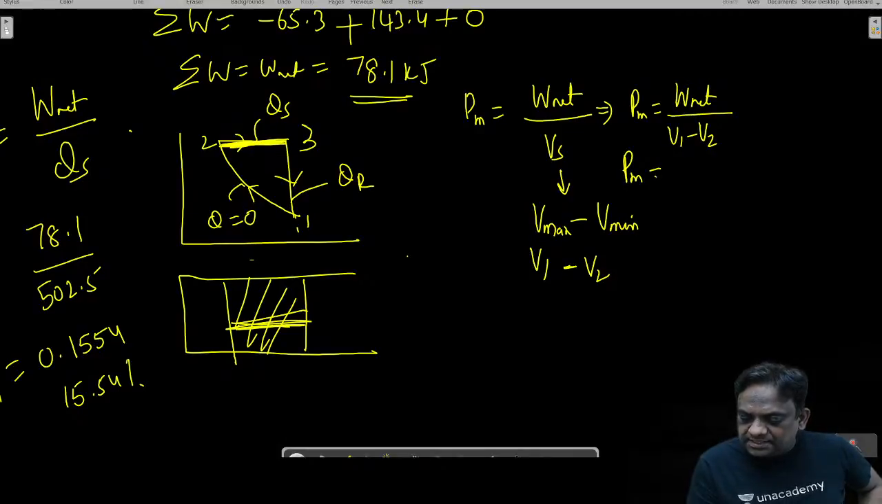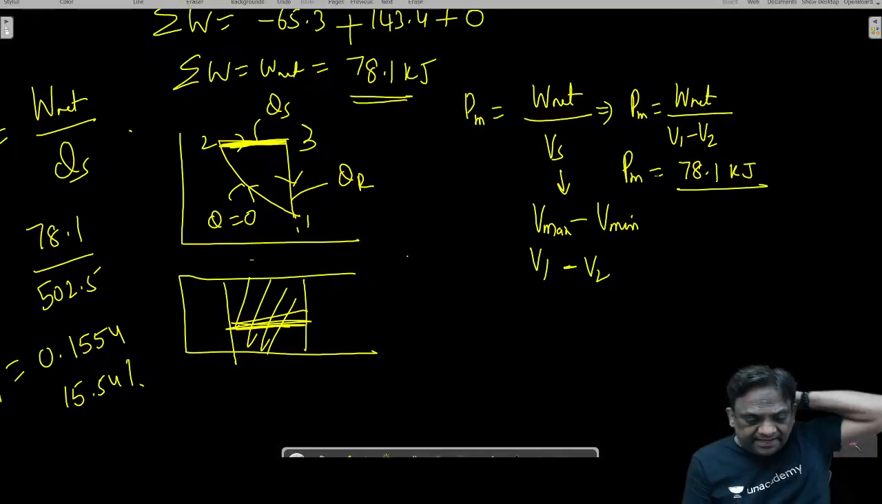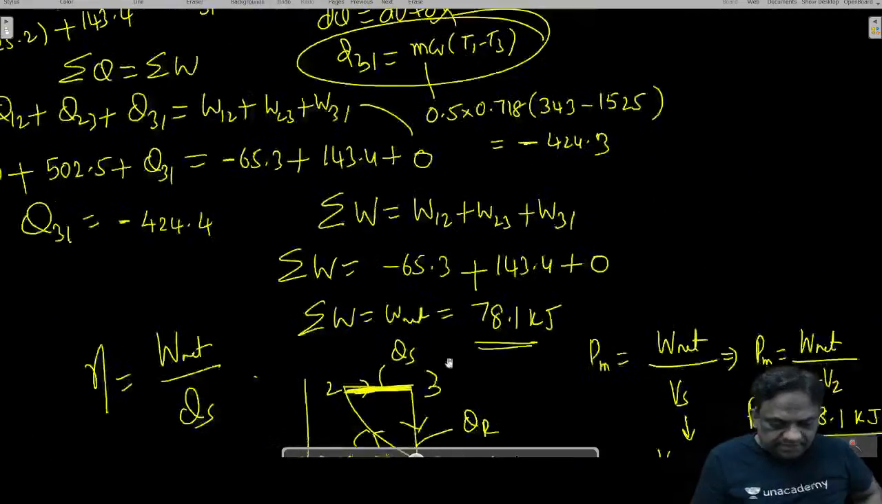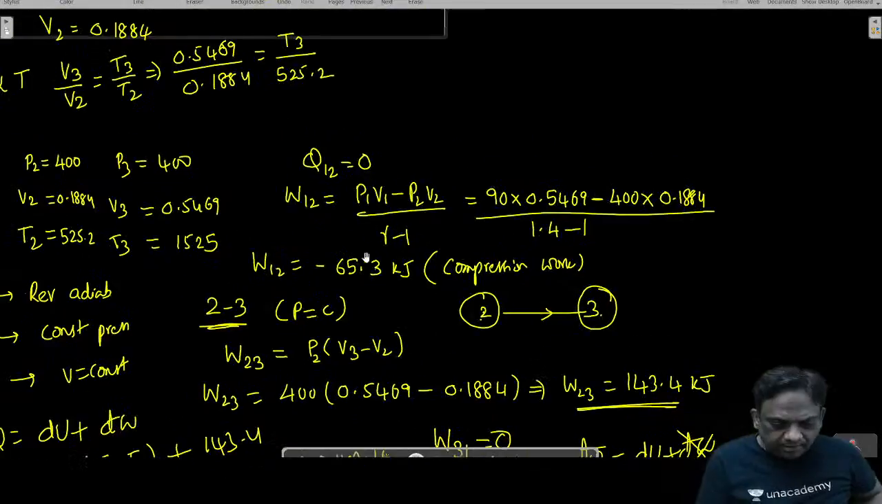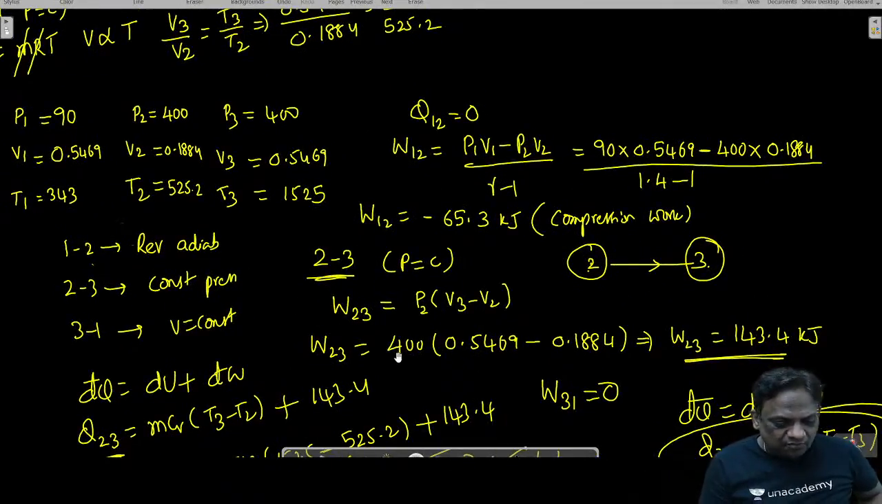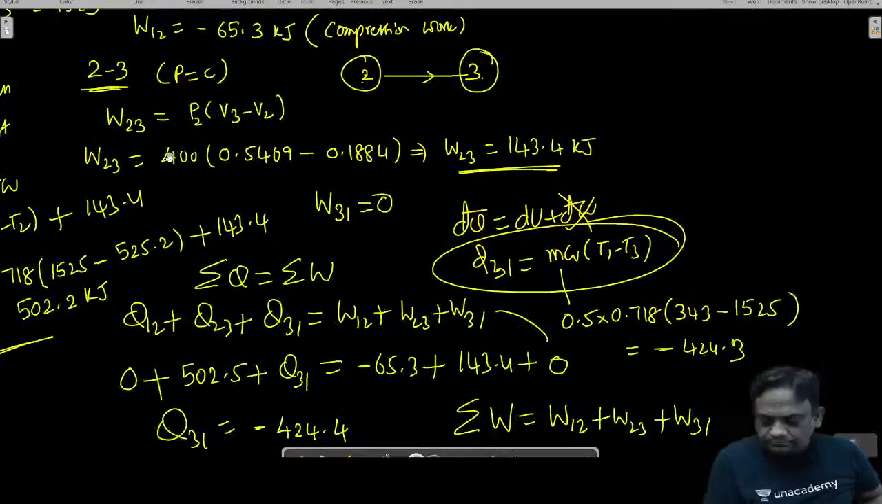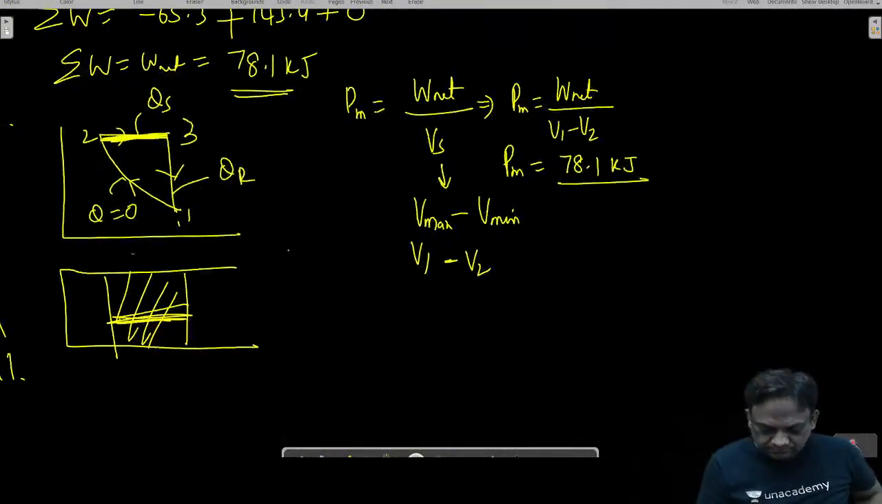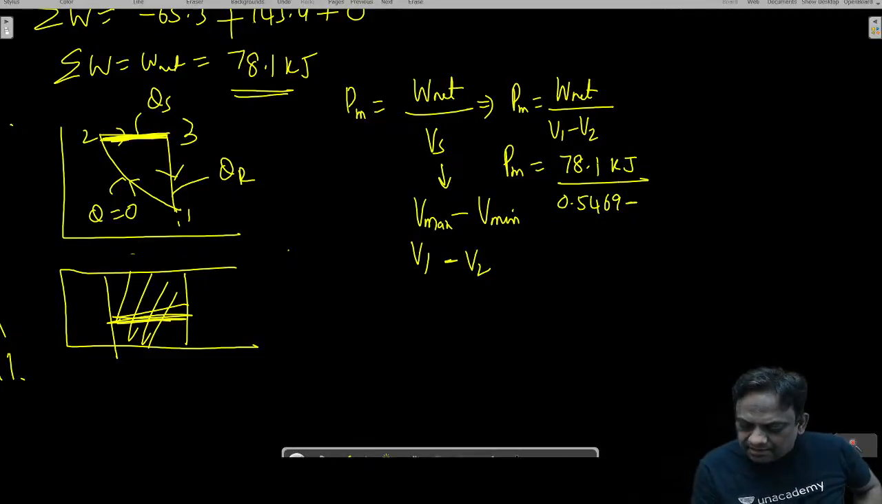So the mean effective pressure is given by net work. What is the net work? 78.1 unit kilojoule by swept. V1. How much is V1? I think we have written somewhere V1. कहाँ गया रे? V1 is 0.5469. And V2 is minimum 0.1884.